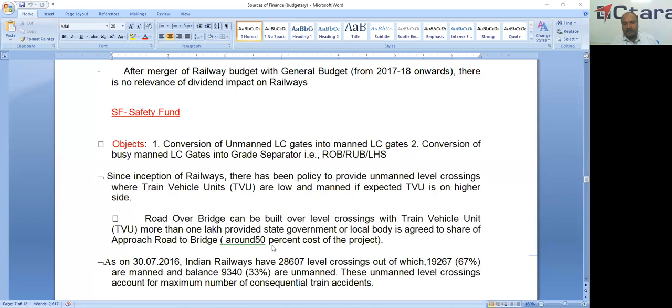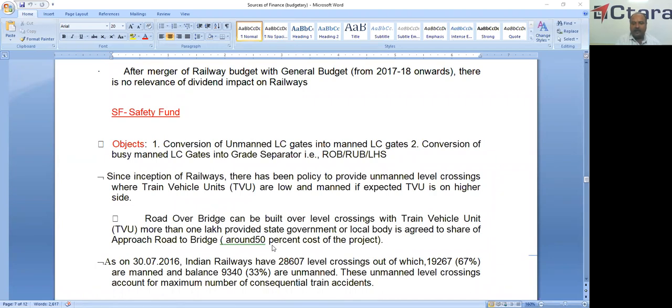So there are two main objects. One is the conversion of unmanned level crossing gates into manned level crossing gates. The second is the conversion of busy manned level crossing gates into grade separators. Grade separator means ROB, RUB or LHS: road over bridge, road under bridge, and limited height subway.